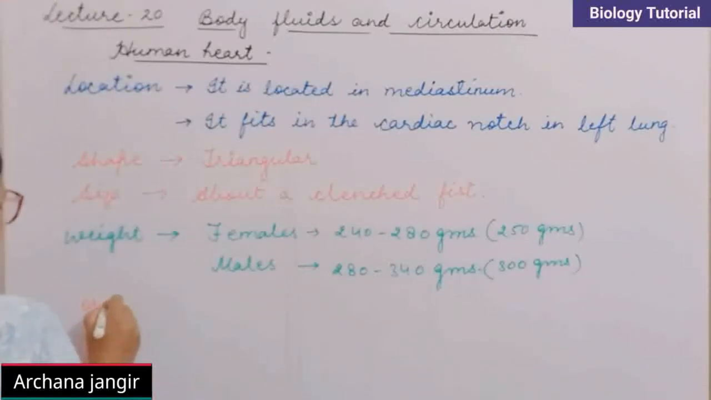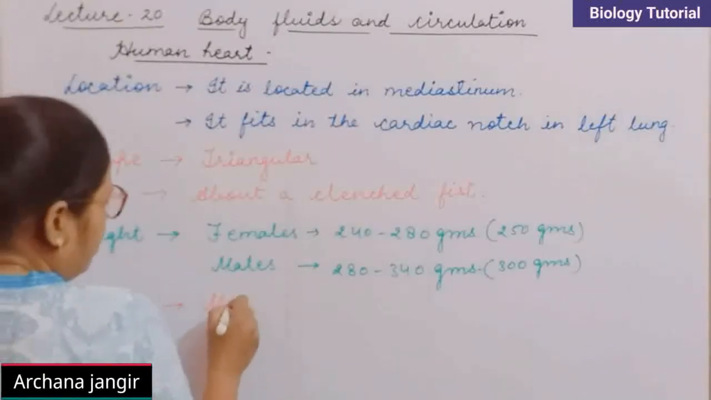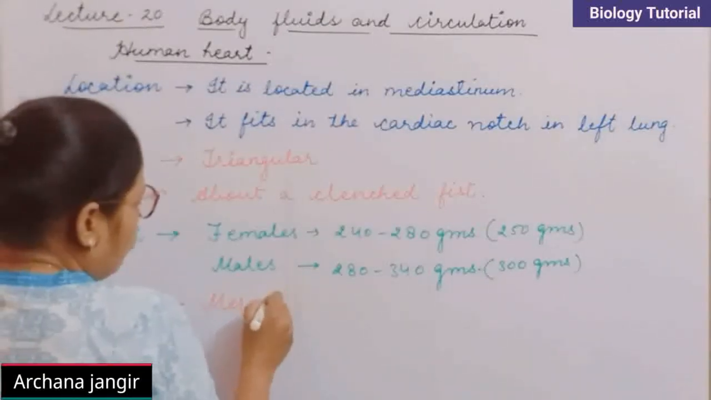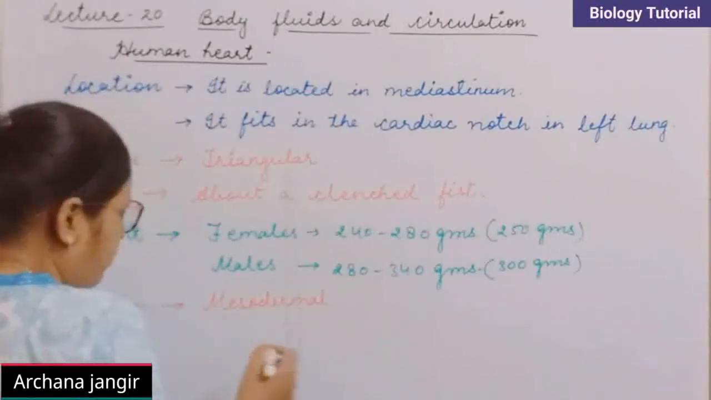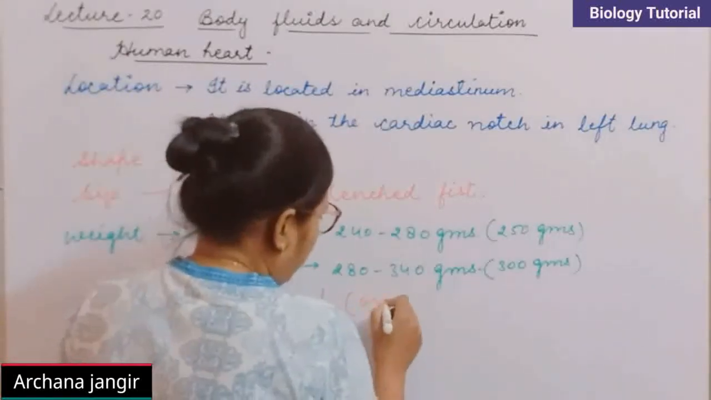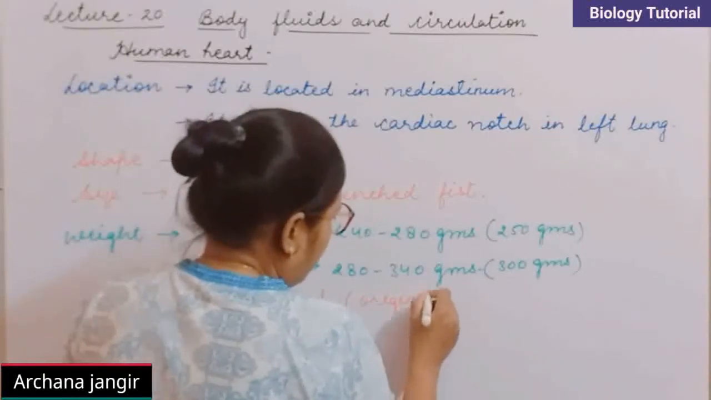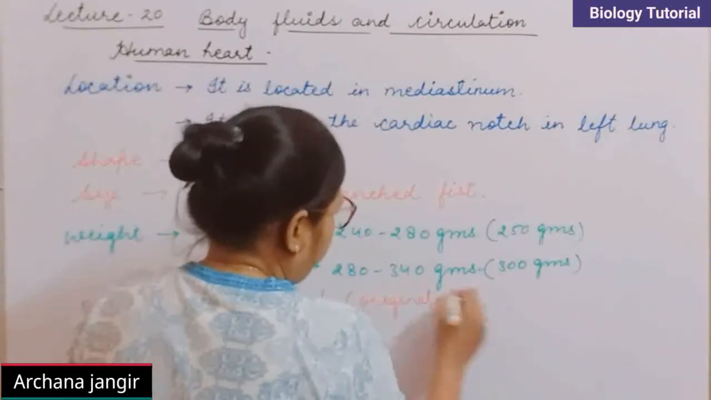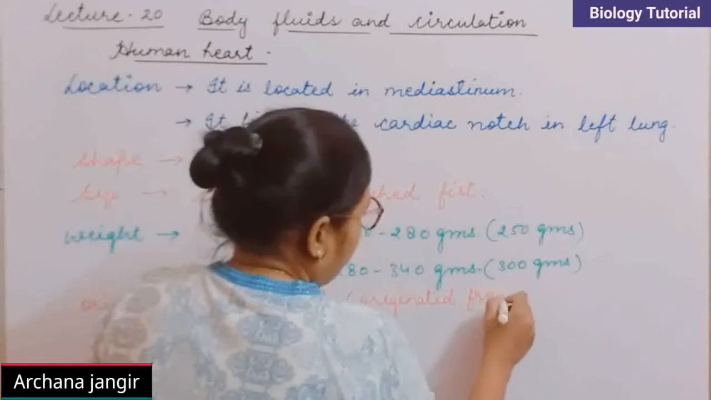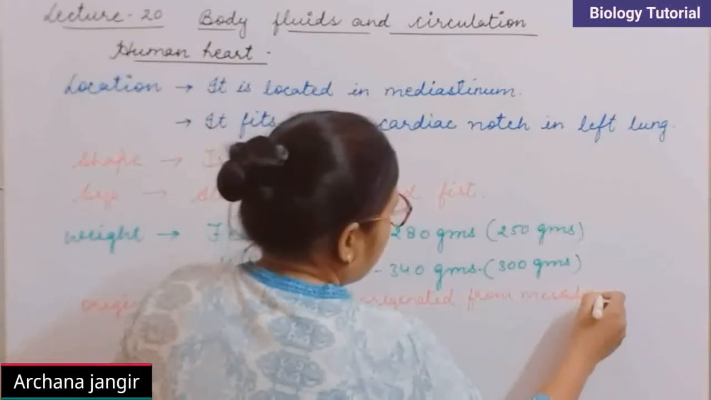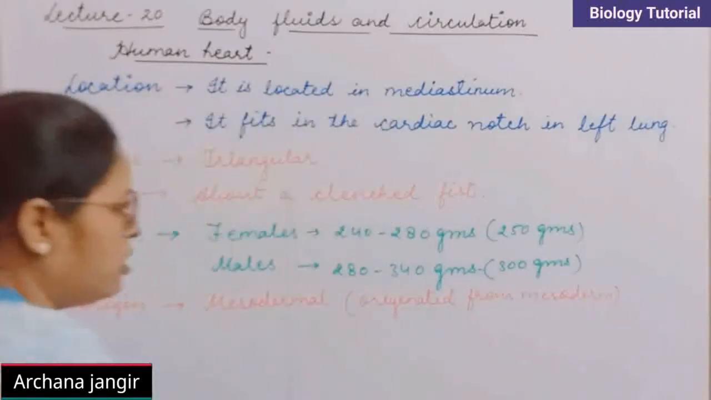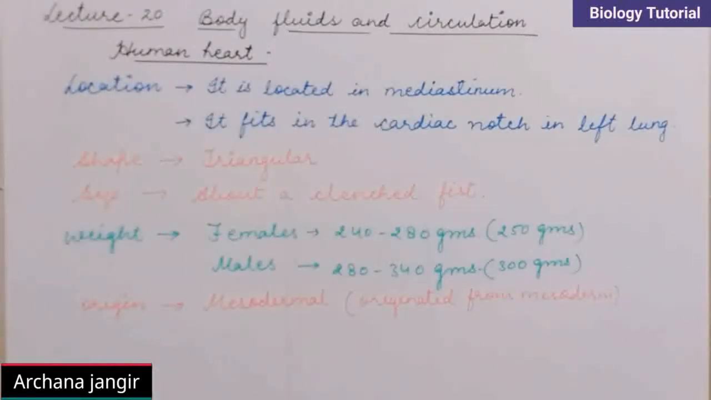So its origin is mesodermal. It means it is originated from the mesoderm. See, here I am writing: originated from mesoderm. Clear? So this is about the general information of the heart.